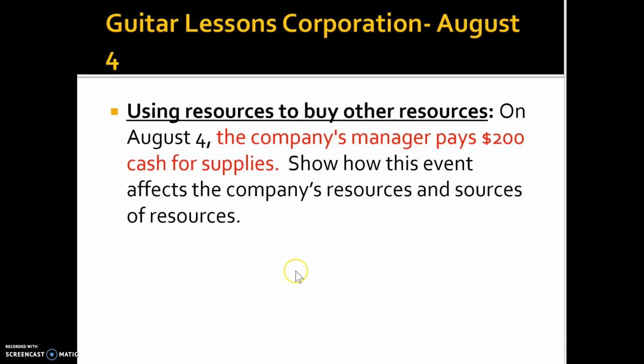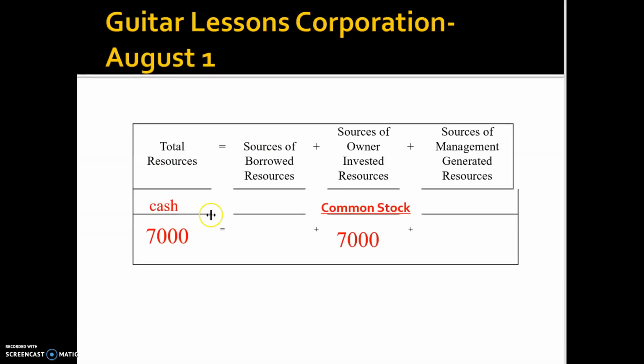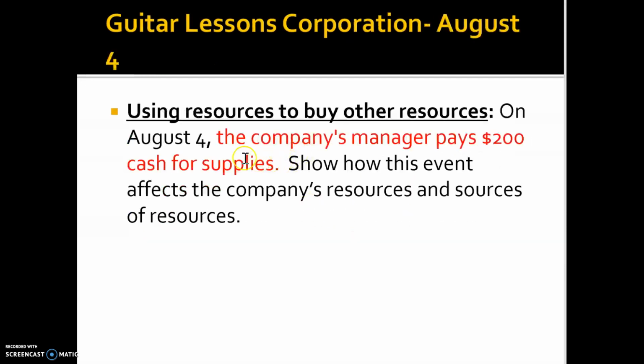A second transaction is that on August the 4th, this is the second date, the company's manager paid $200 cash for supplies. Now, this is another transaction. You can see it all happens on the left-hand side because cash is one form of resources. Supplies is another form of resources. Now, remember, your equation looks like this. You have some things that you need on the left-hand side. The right-hand side reflects where you get the money from, right? So this transaction obviously does not involve anything related to where you get the money from. It is how you spend your money on. So it's all on your left-hand side.